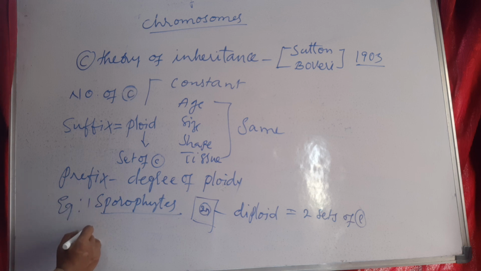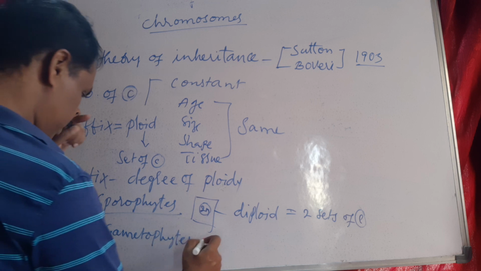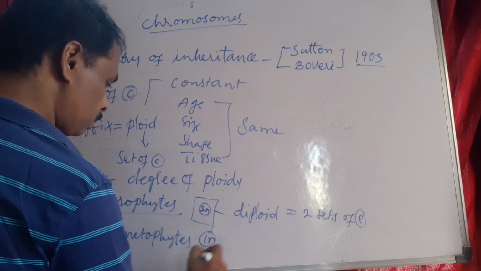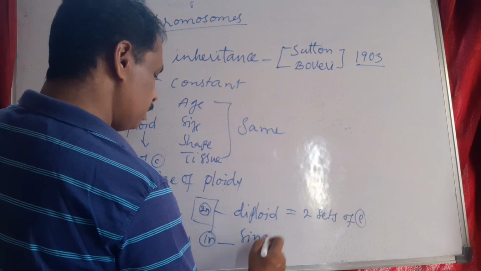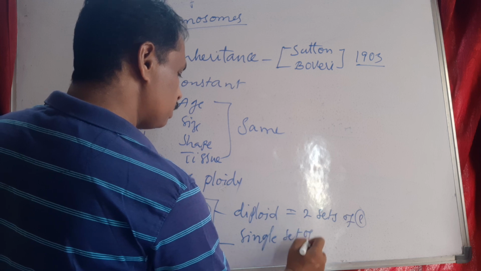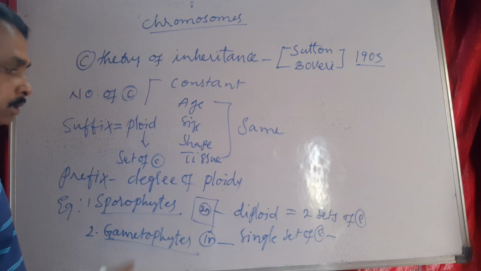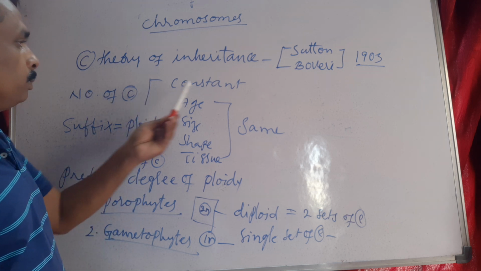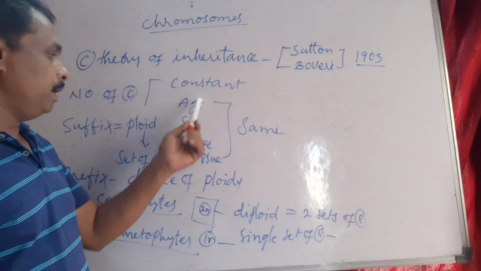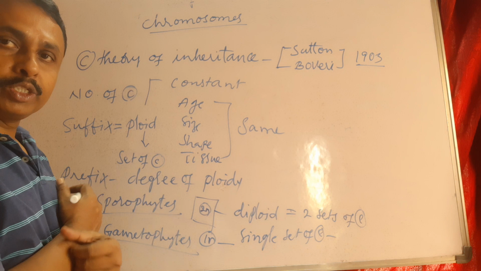The next one, gametophytes. In gametophytes, the number of chromosomes is 1n, that means a single set of chromosomes is present. So this is about the number of chromosomes, which is constant for age, size, shape, and tissues of each species and will not change.